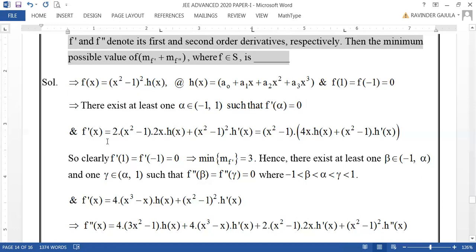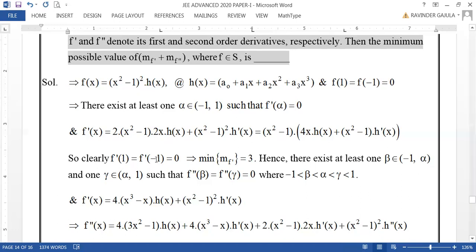Now, very clearly, f dash 1 and f dash minus 1 will be 0, because in the whole expression you have the factor x square minus 1. Therefore f dash 1 is 0, as well as f dash minus 1 is also 0, taking x square minus 1 common. Therefore, f dash x equal to 0 will have a minimum of 3 roots.